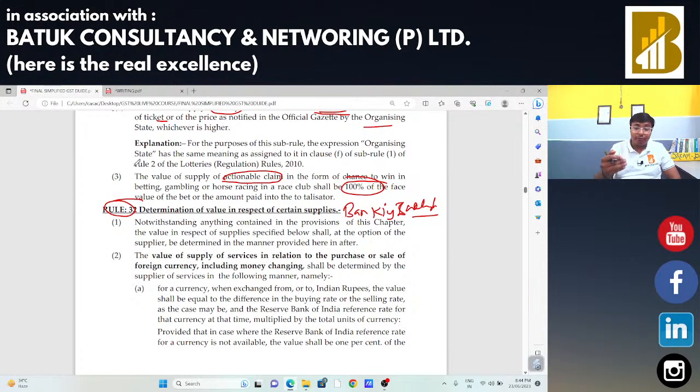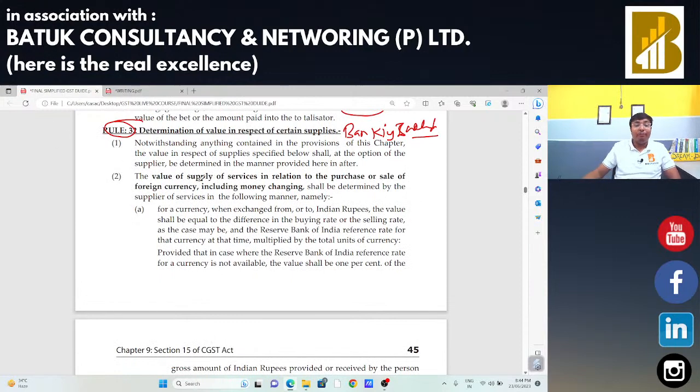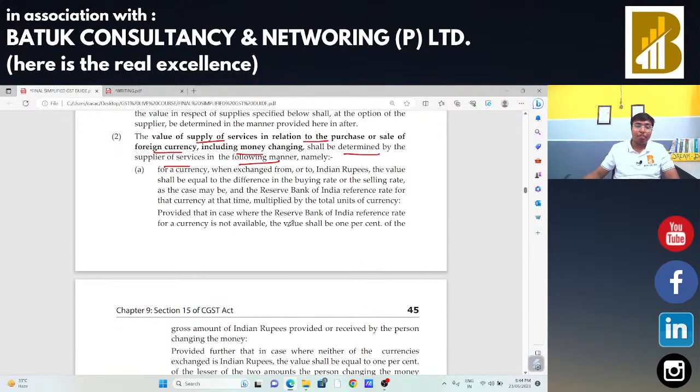Whenever we are going for the audit of any banking industry involved in forex business, we need to check whether the valuation is proper or not, and for checking that valuation we need to take the reference of rule number 32. As per rule number 32, the value of supply of services in relation to purchase and sale of foreign currency, including money changing, shall be determined by the supplier of service in the following manner. I am going to read the language of law, and then we are also going to take an example for your easy understanding.